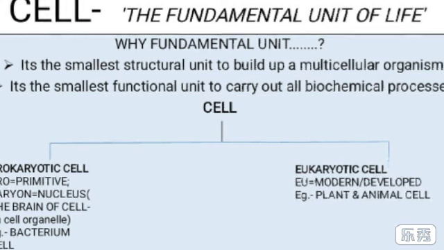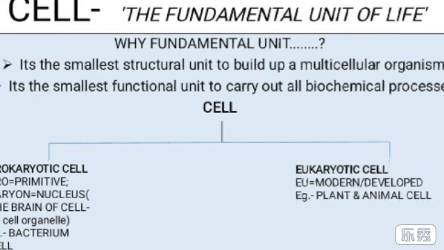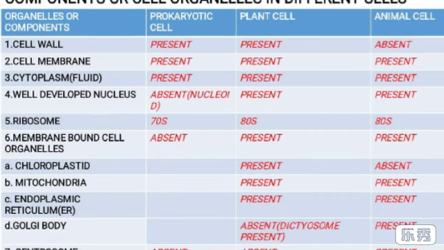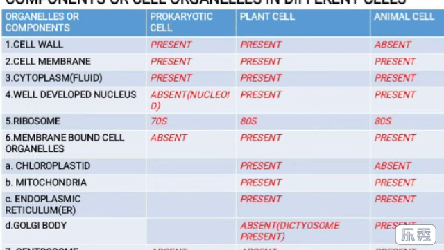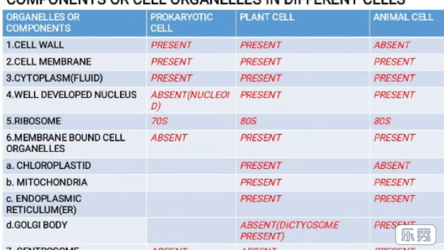On the next page, that is page number 2, there is a brief but clear idea according to the presence or absence of the cell organelles among these three types of cells, that is prokaryotic cells and eukaryotic plant cells and animal cells.